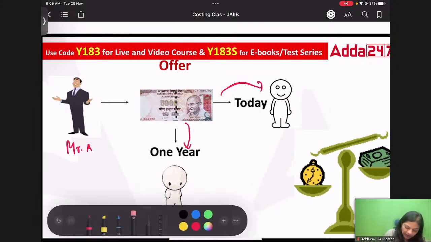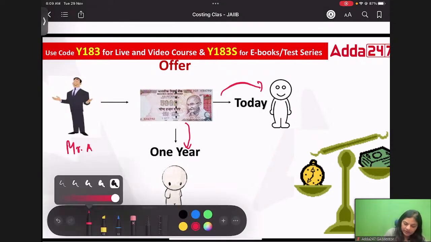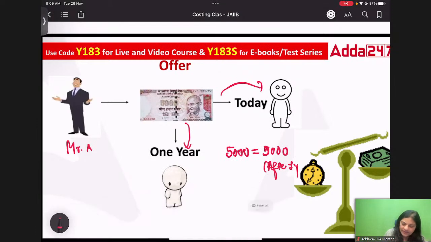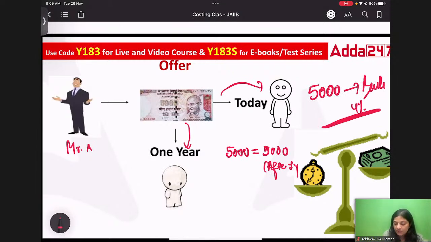If you give me 5,000 rupees today, what will I do? I'll invest this money with banks. Let's say at 4% also, I'll be able to earn some money, which is definitely more than 5,000 for me.